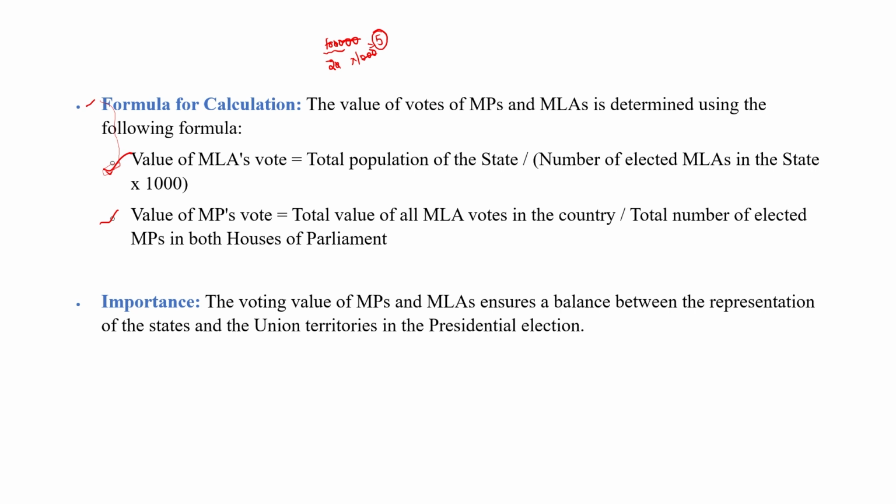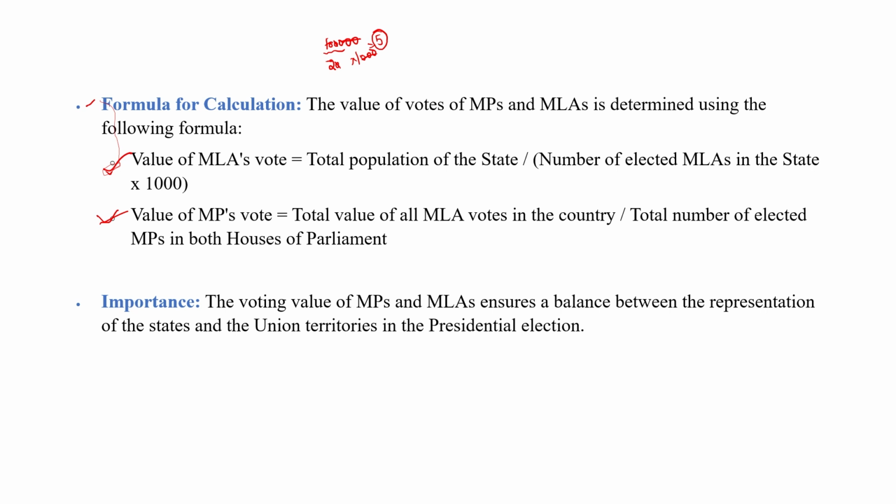Clear? Each state has a different number of MLAs. Each state has a different population. That's why the voting value of the state MLAs is different. Now the second is the value of an MP's vote. How to calculate the value of an MP's vote?